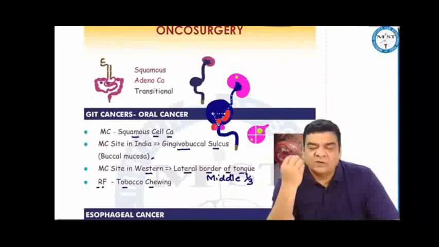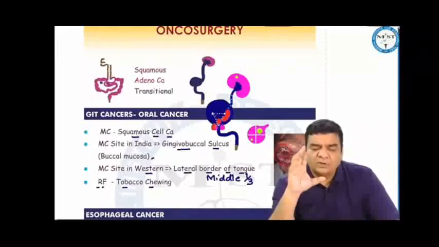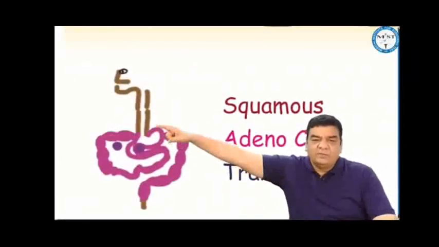For example, oral cancer is related to tobacco chewing or tobacco smoking. So those who are chewing the tobacco, they keep the tobacco in the gingivobuccal sulcus or maybe the buccal mucosa. While in smokers, it is the lateral border of the tongue, the middle one-third of the tongue. Esophageal cancers, most commonly they occur in the middle esophagus, so it is the middle or the upper two-third